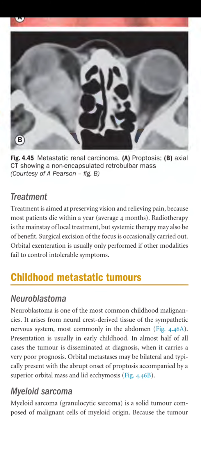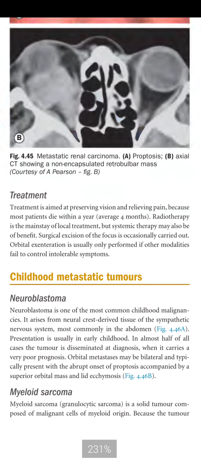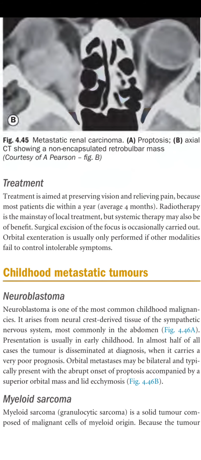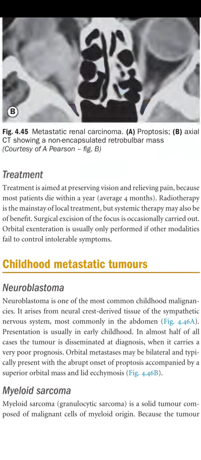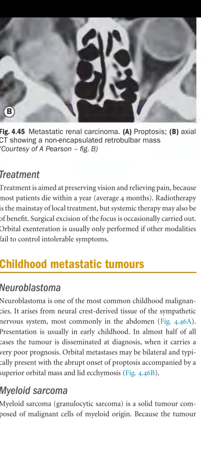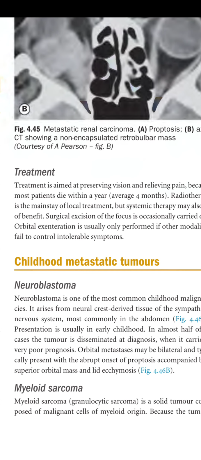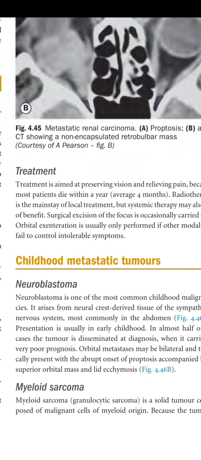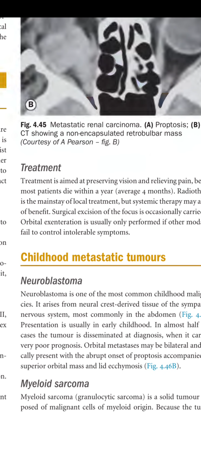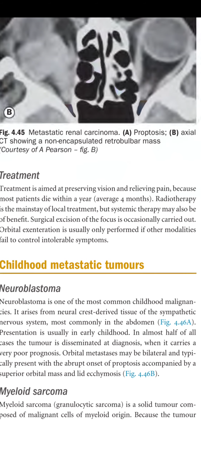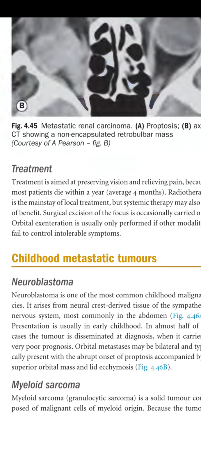Next is a childhood metastatic tumor, very common, the neuroblastoma. Neuroblastoma is one of the most common childhood malignancies. It arises from the neural crest derived tissue of the sympathetic nervous system, most commonly in the abdomen. Presentation is usually in early childhood. In almost half of the cases, the tumor is disseminated at diagnosis, when it carries a very poor prognosis.